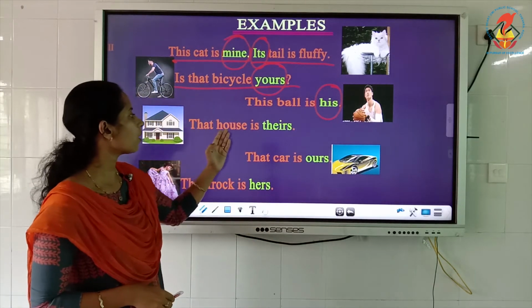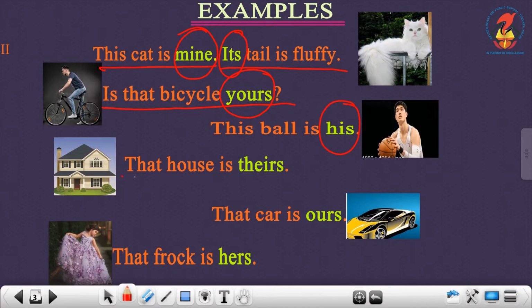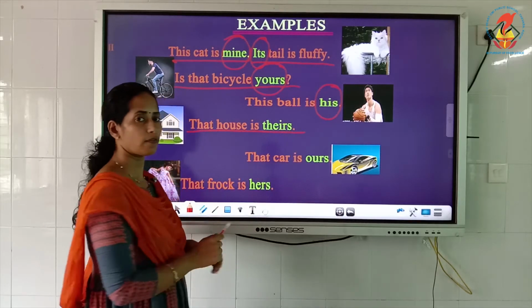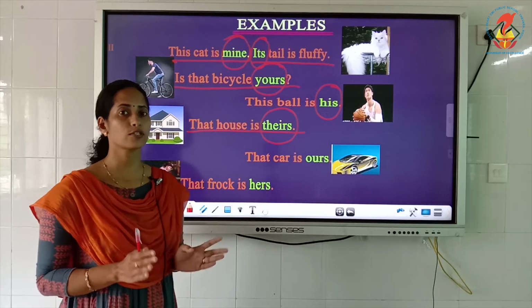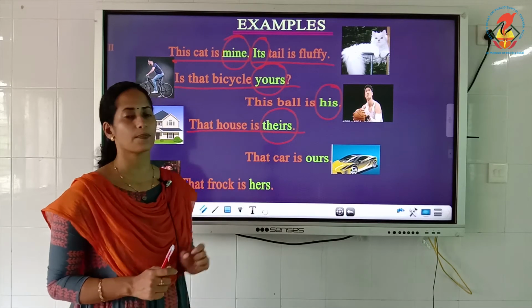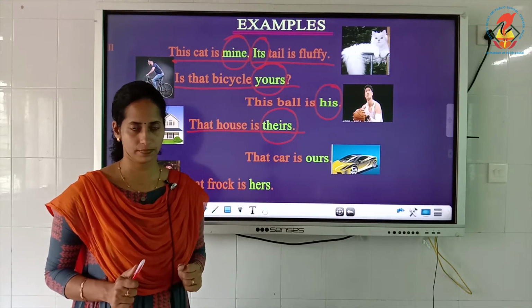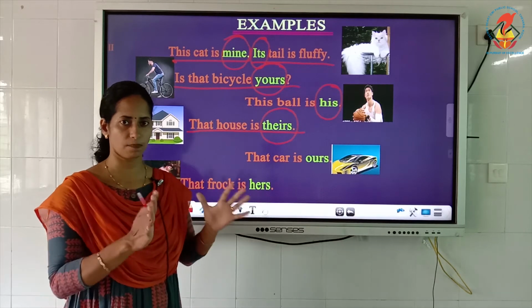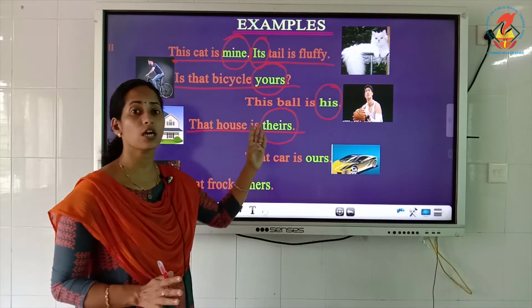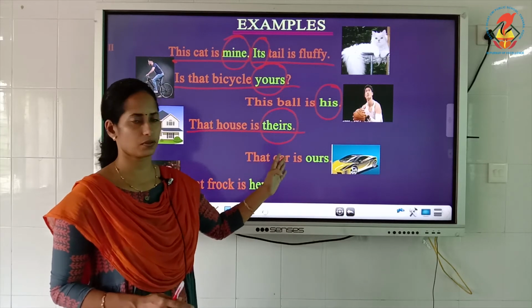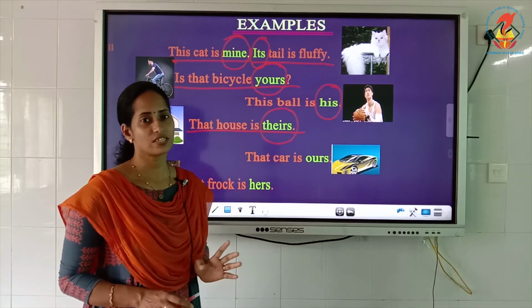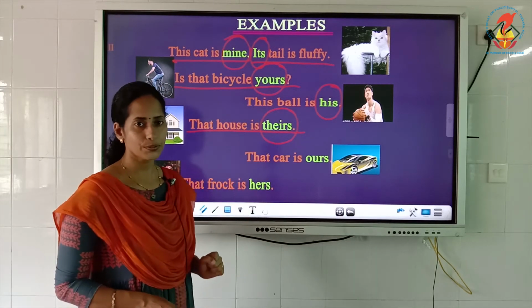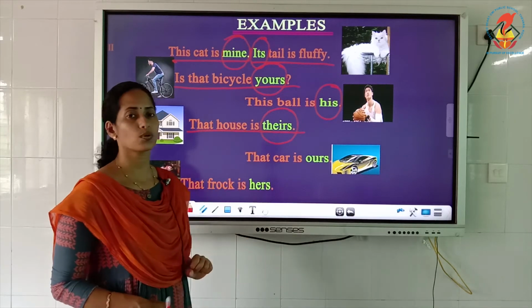And again, that house is theirs. Here, which is the pronoun which shows belonging or which shows ownership? It is theirs. Their is the pronoun which shows belonging, and theirs is the pronoun which shows ownership. It confirms that it belongs to someone. It is owned by somebody. So that house is theirs. Theirs is the pronoun used instead of a noun, and this shows ownership.